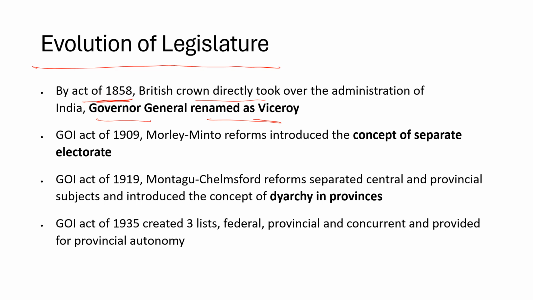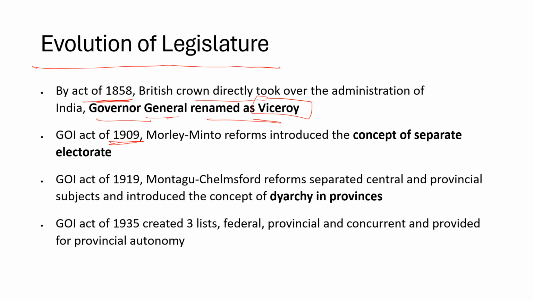So can you go back and research who was the first Governor General of Bengal, who was the first Governor General of India, who was the first Viceroy of India? Just check it. Definitely some repetitive questions can come, and these are easy questions which most will get right in the exam. You can't afford to make a mistake, right?